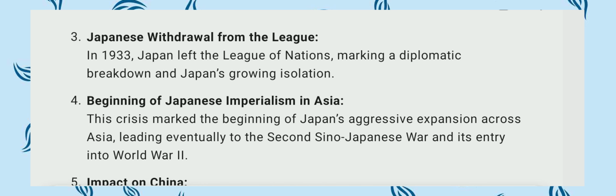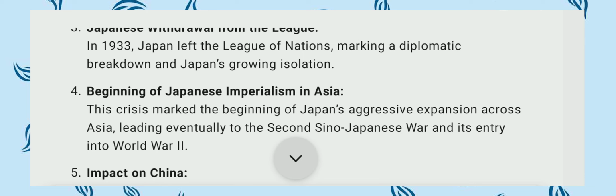Then the fourth point, the beginning of Japanese imperialism in Asia. The crisis marked the beginning of Japan's aggressive expansion across Asia, eventually leading to the Second Sino-Japanese War, the entry into World War II. After capturing Manchuria, Japan grew vastly and wanted dominance in Asia. So it attacked China, and this war was called the Sino-Japanese War, which contributed to the Second World War.